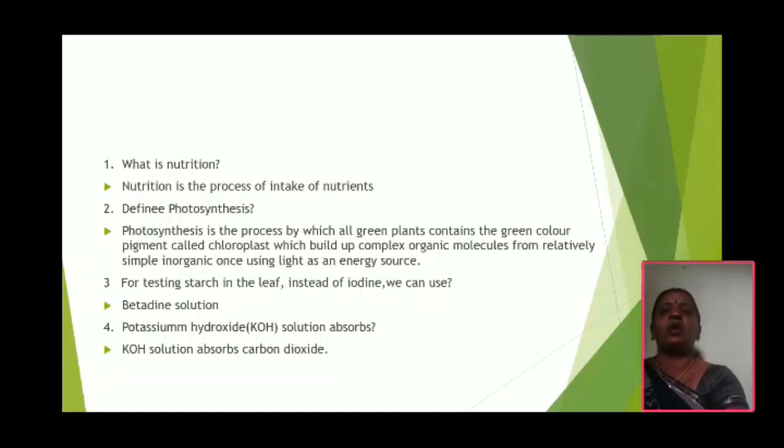build up complex organic molecules from relatively simple inorganic ones using light as the source of energy. This is the definition of photosynthesis.